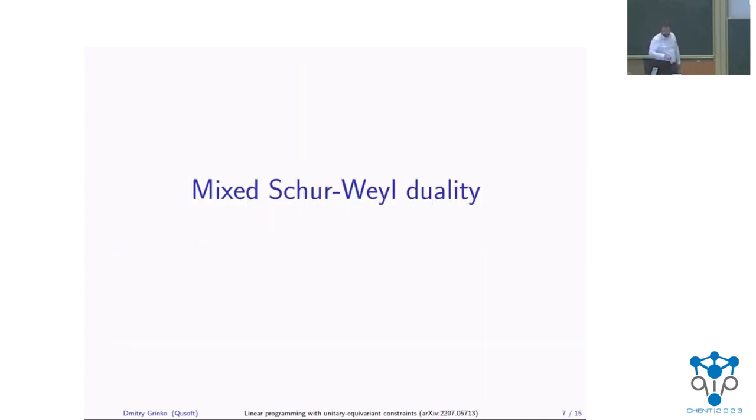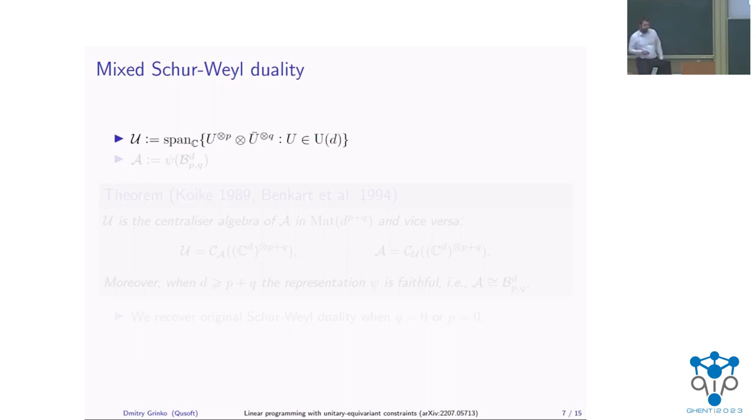Yeah, so this brings me to the mixed Schur-Weyl duality. Essentially, it's a pretty similar statement to the original one, but now we have slightly different algebras. Now the algebra U is spanned by these mixed tensor unitary powers. The algebra A is basically the image of the walled Brauer algebra under this psi map.